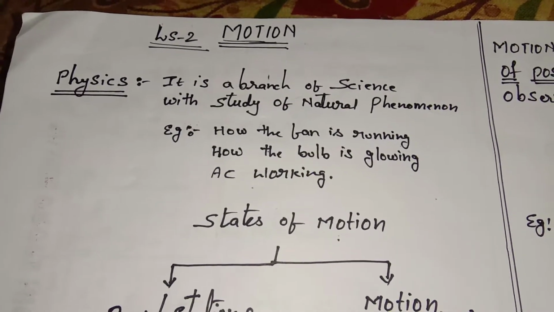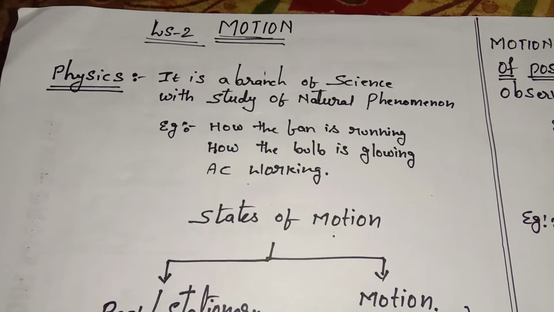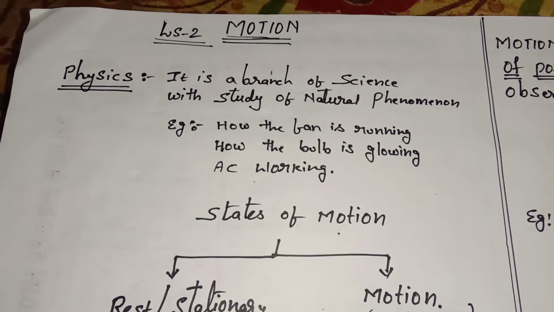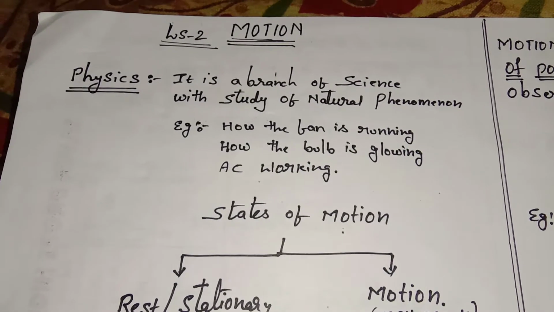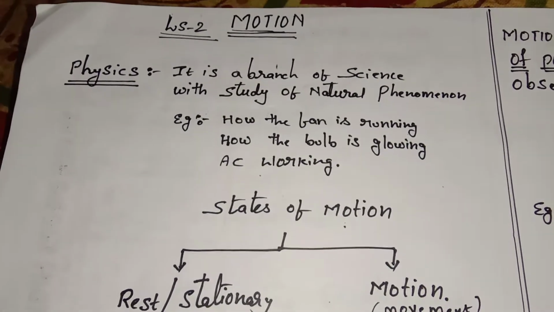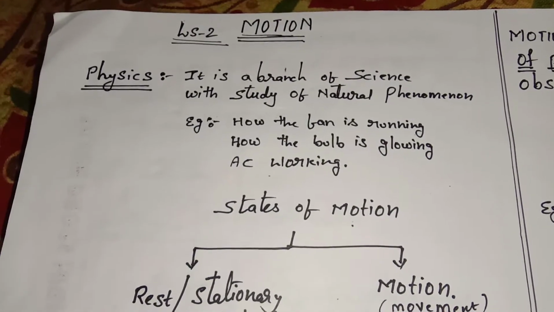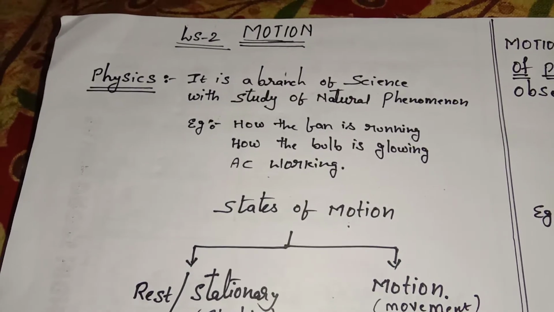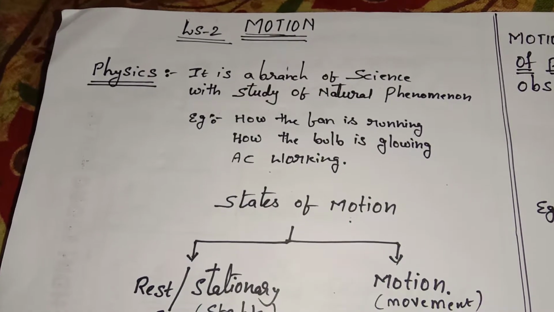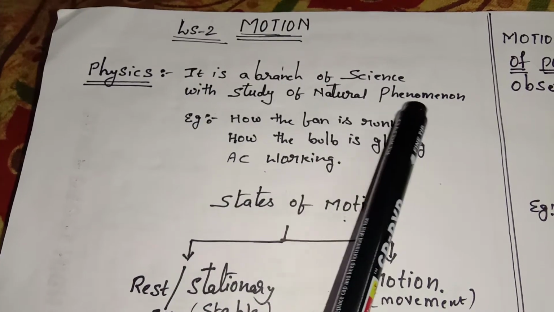So in the previous classes we have already learned that science is a branch of knowledge. Science is divided into three parts, that is physics, chemistry and biology. So this motion comes under physics. So what is meant by physics? Let's have a short discussion regarding physics. It is a branch of science that studies natural phenomena.